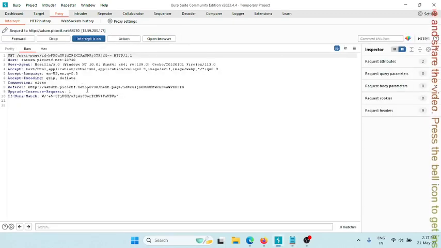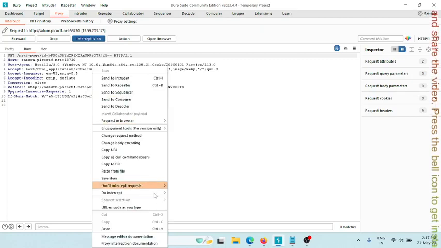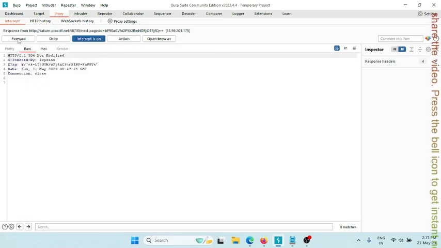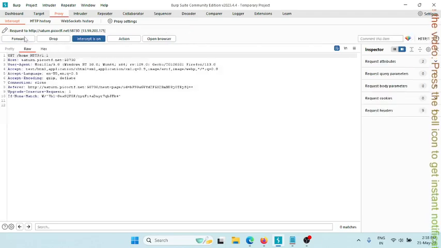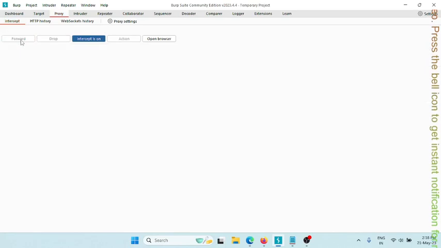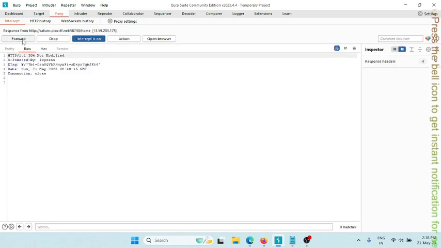It is again requesting something here. Let's capture the response of this page. All right, there is a response, but there is no data now. Body, forward it. It is requesting something again, response we need to capture, forward it, no data.